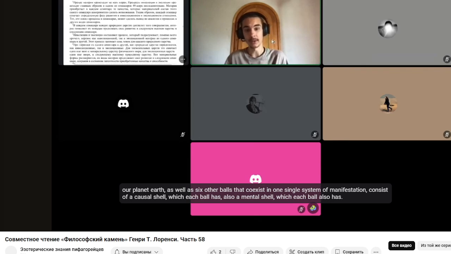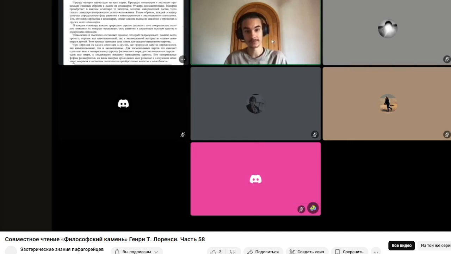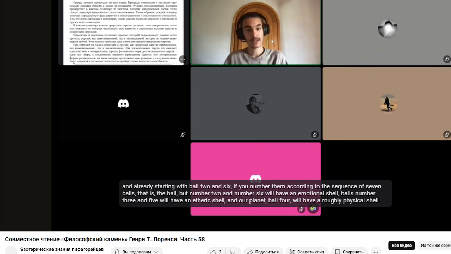Our planet Earth, as well as the 6 other balls that coexist in one single system of manifestation, consist of a causal shell, which each ball has, also a mental shell, which each ball also has. And already starting with balls 2 and 6, if you number them according to the sequence of 7 balls, balls number 2 and number 6 will have an emotional shell, balls number 3 and 5 will have an etheric shell, and our planet, ball 4, will have a roughly physical shell.